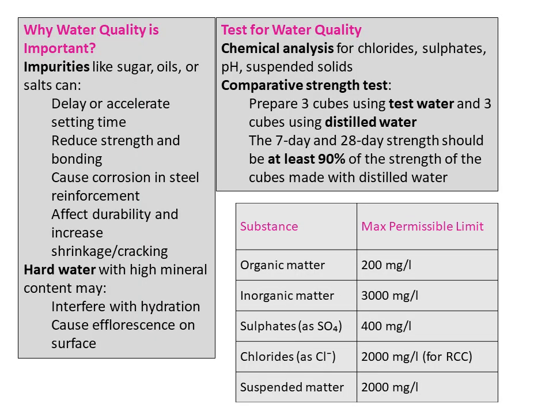So next, why water quality is important. If water contains impurities such as sugar, oils or excessive salts, it can either delay or accelerate the setting time of cement. This affects the normal hardening process and may reduce the final strength of the concrete. Harmful chemicals present in water can also reduce the bond between cement paste and aggregates.